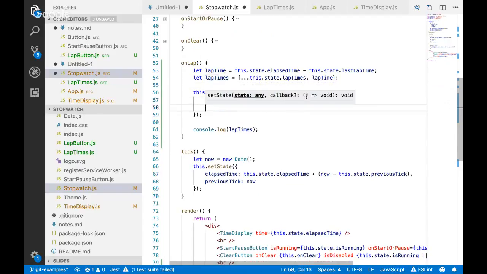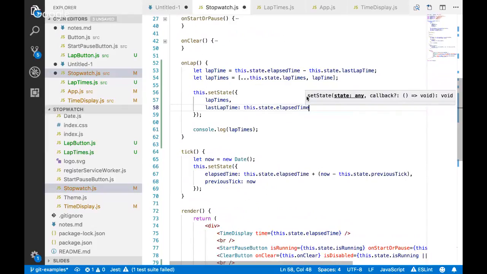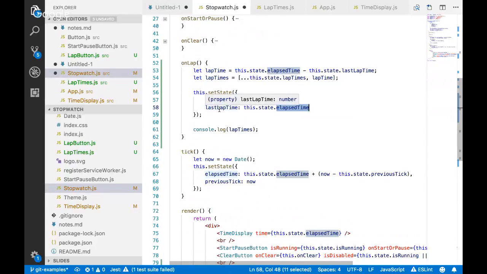What I also want to do here is update my last lap time. I'm doing something here that's dangerous: you're not actually supposed to read your state inside of your set state. I could talk about why. It's not a big deal with what we're doing, but there's a potential edge case there that could be an issue. So I've updated my lap times and my last lap time.